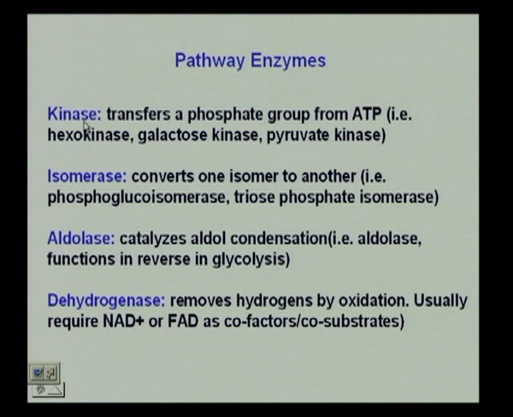So, we have kinases that transfer a phosphate group from ATP to a specific substrate. We have isomerases. What is isomerase going to do? They are going to convert one isomer to another. That is the function of isomerases.